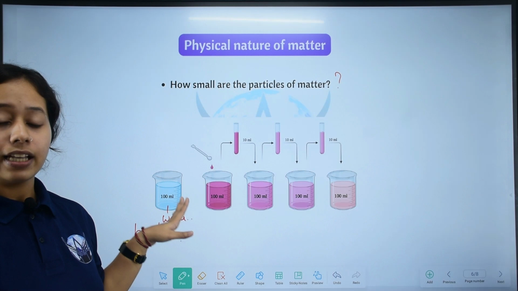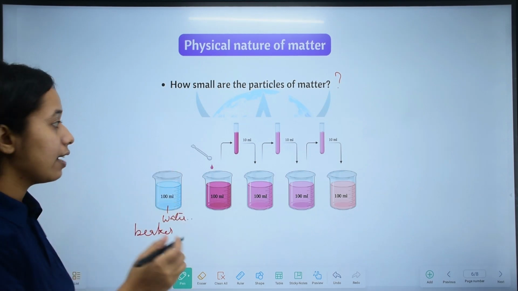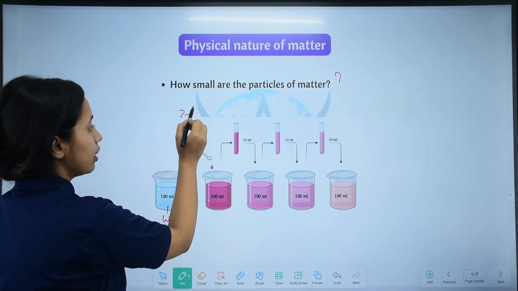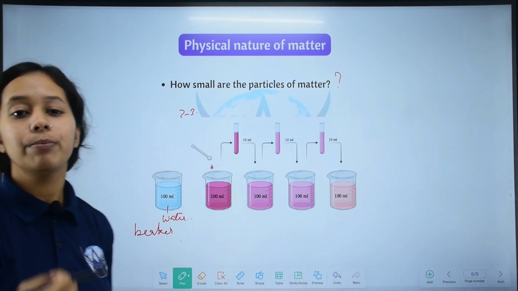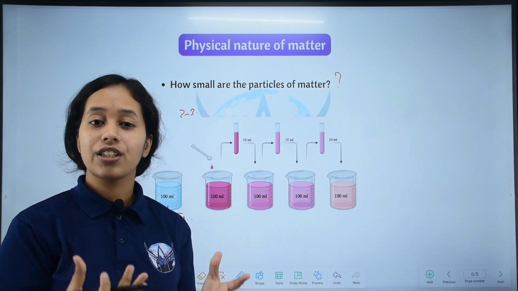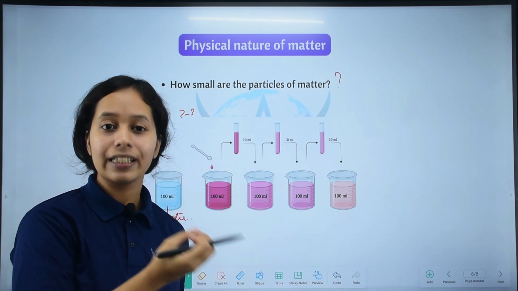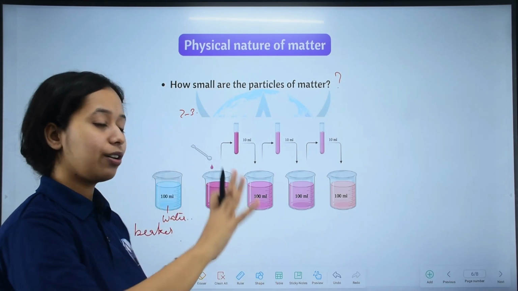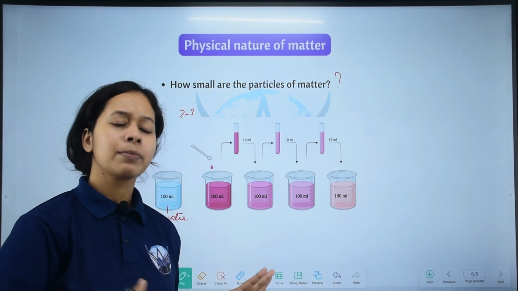In this 100 ml of water we are adding 2 to 3 crystals of potassium permanganate. What is potassium permanganate? It is a colored chemical. We will learn exactly what it is in more detail as we move on.